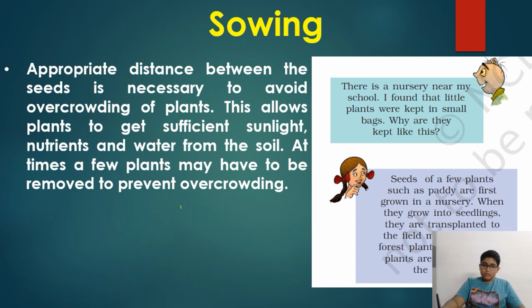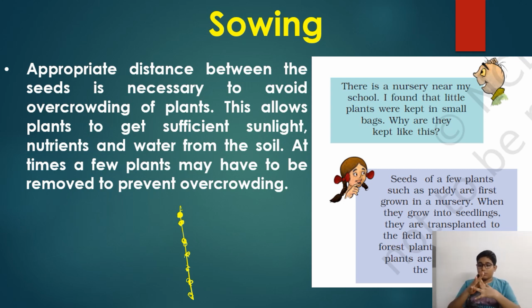This is a row. Here is one seed, here is one seed, one seed is here, one seed is here, and one seed is here. I'll take an example here. So is it appropriate distance? No. So why should appropriate distance be maintained?